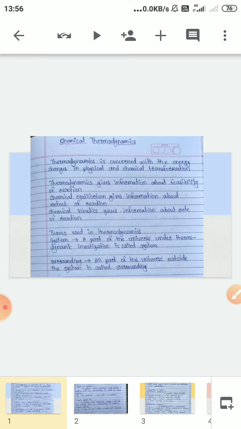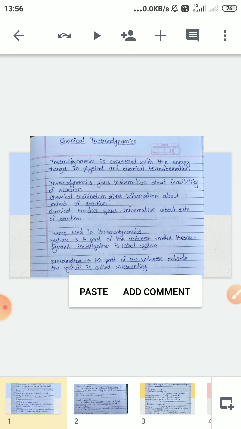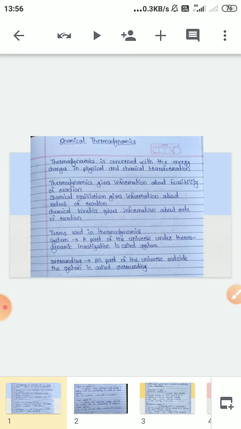After this, last year we have seen chemical equilibrium. Chemical equilibrium gives the information about the extent of reaction. Let's go through one by one. If the reaction is feasible, that means the reaction proceeds from reactant to product. Then how much will it proceed?